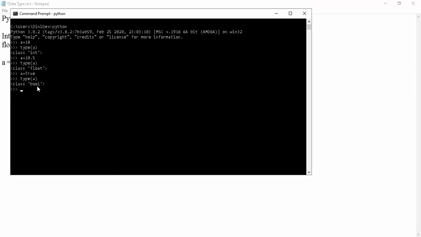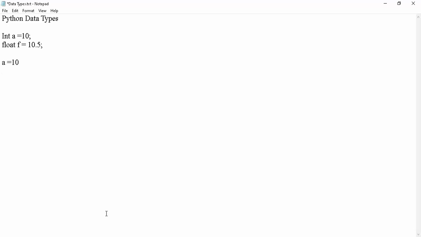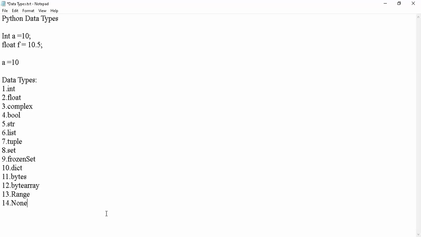Are you clear? Okay. Now I will explain what various data types are available in Python. In Python, the inbuilt data types are int, float, complex. This complex is only available in Python. It is not available in Java or any other language.